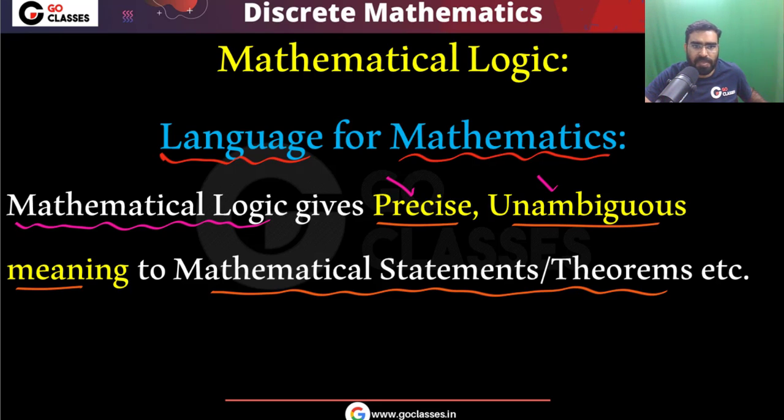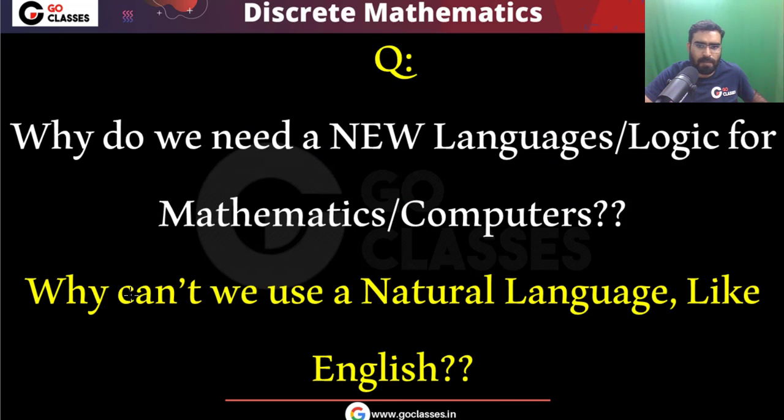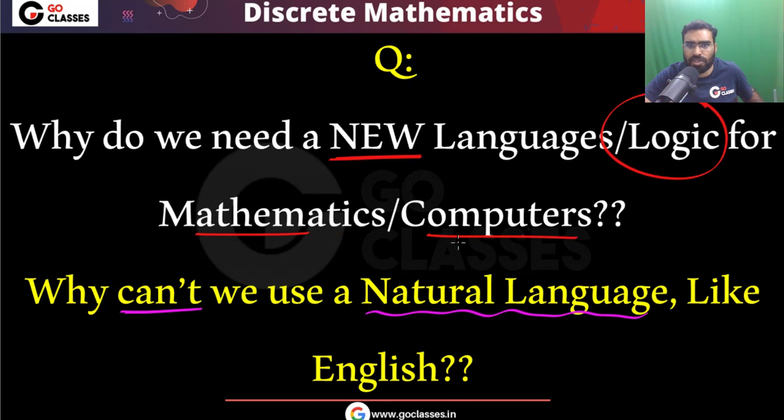You might be thinking, why do we need another language for mathematics? We already have many natural languages, like English, Hindi, Tamil, Telugu, Chinese. So why can't we use one of these natural languages for mathematics, for computers? Why do we need a new language? Why do we need a new logic for mathematics or computers? What is the need? Why can't we use the natural languages, like for example English, Tamil, Telugu, for mathematics or for computers?